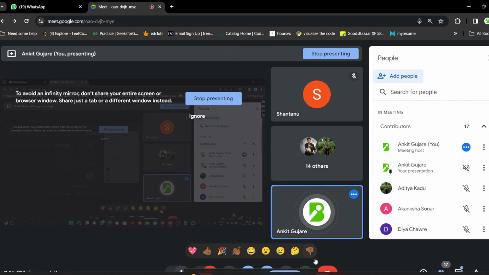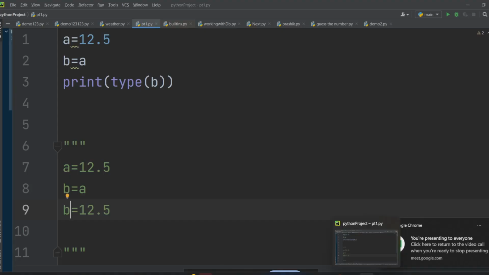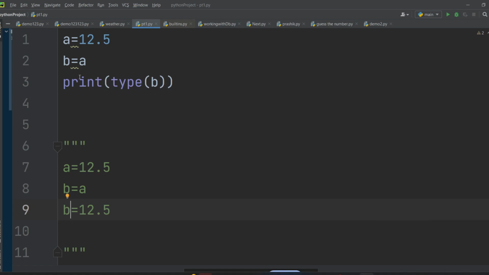Are you getting this, guys? So what we are doing, we are assigning the value of b into a. Yes, sir. So we will get the float again. But I'm getting this b is equal to 12.5, and I don't want 12.5. I only want 12.